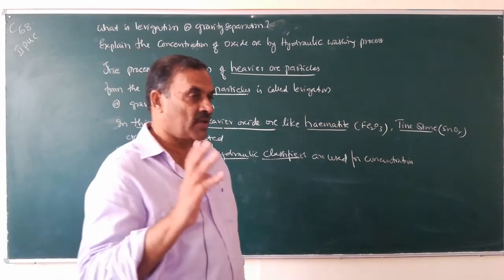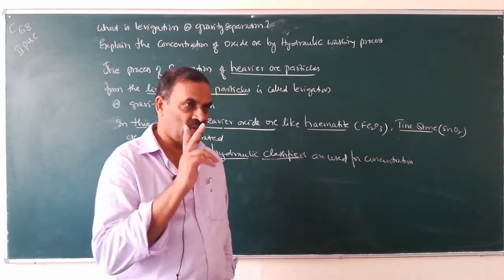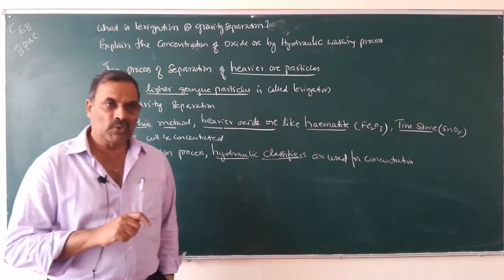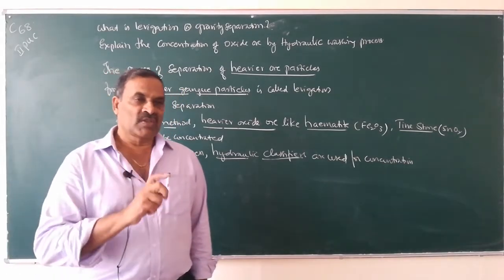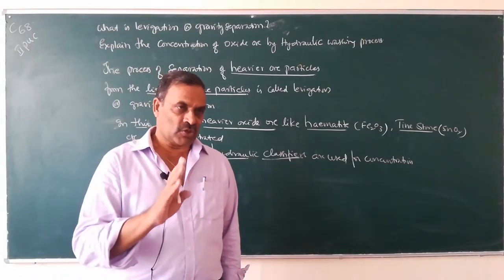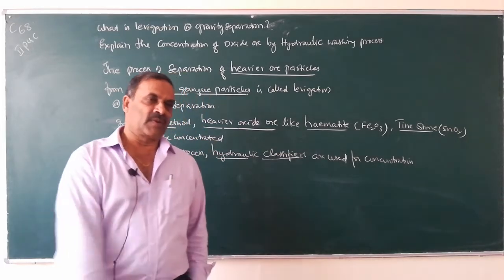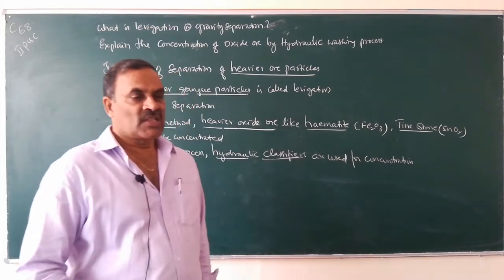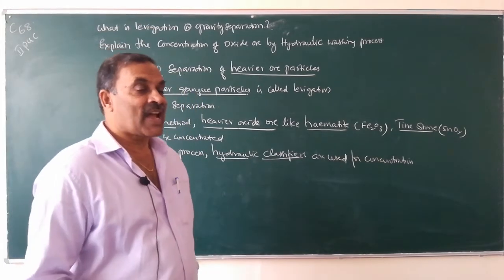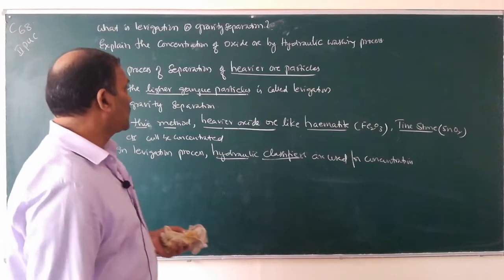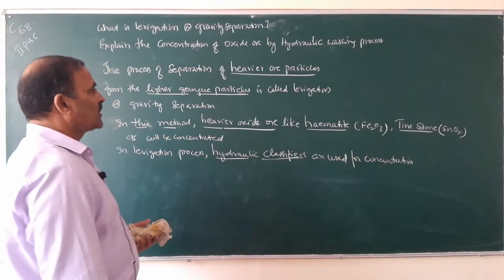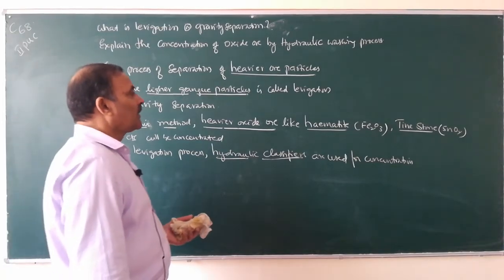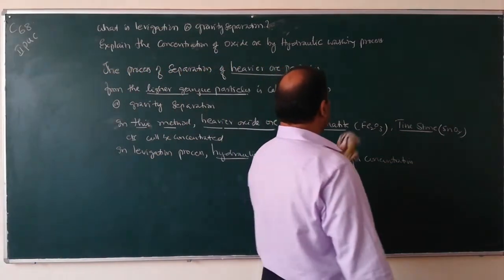So you have to define what is levitation: separation of heavier ore particles from lighter gangue particles. Number two, oxide ores like hematite or tin stone can be concentrated by this method. For levitation, we will use hydraulic classifier. Now we will understand what hydraulic classifiers are and how they are used in the method of concentration.